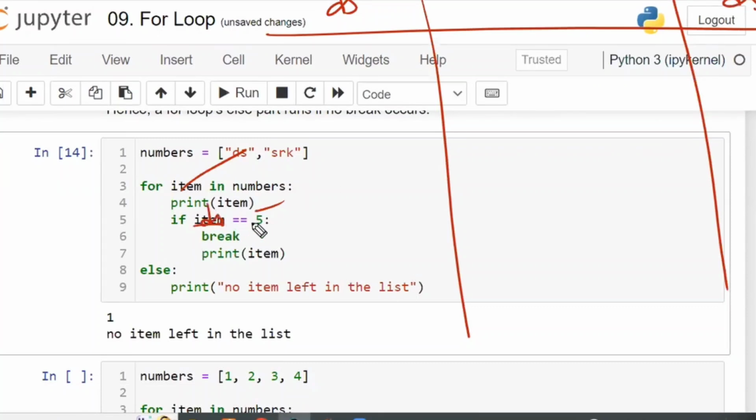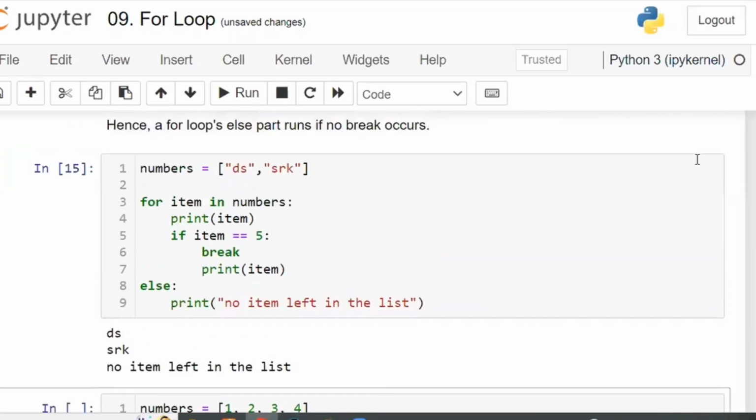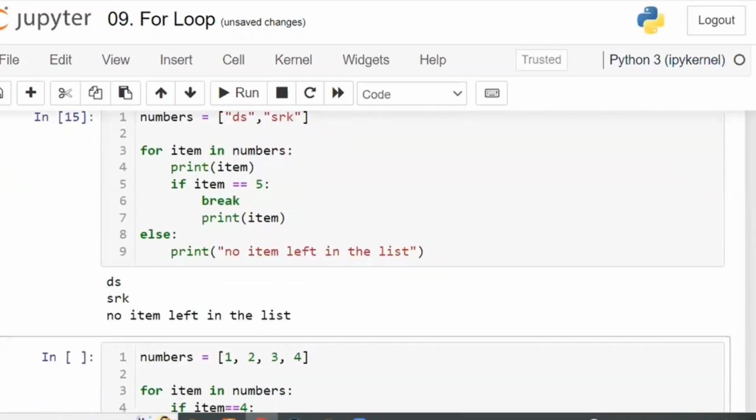If item DS is equal to 5, how can you compare both of them? It is going to check with respect to DS, and the condition DS is equal to 5 is not satisfied. Next, SRK. SRK also not satisfied. So DS, SRK, and no item left in the list.